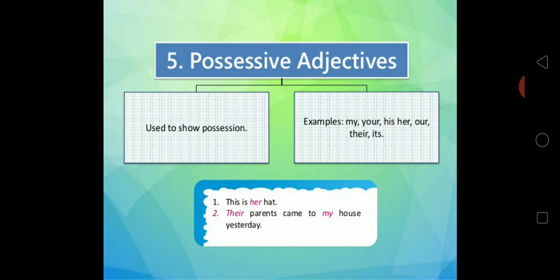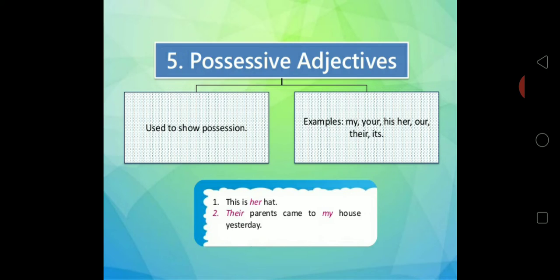So it shows possession, like my. This is my pen. So you are talking about my pen. You will note the same thing over here also, that when you are using a possessive adjective, you are using it along with a noun.